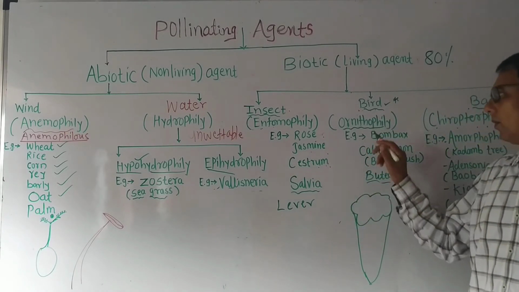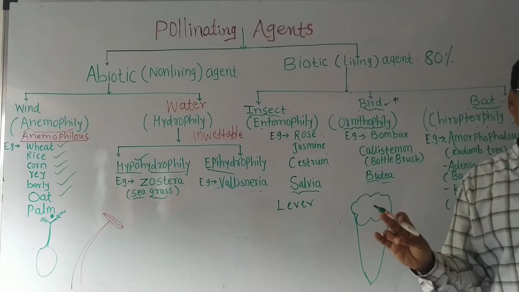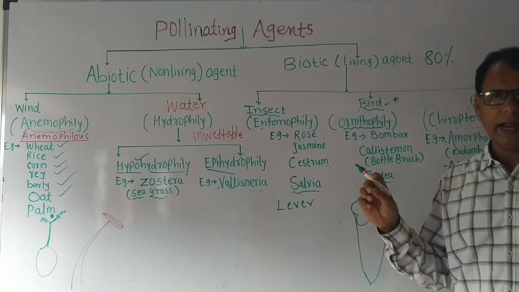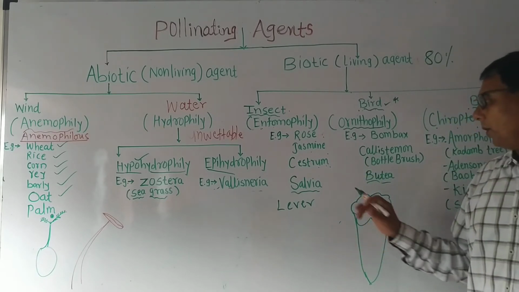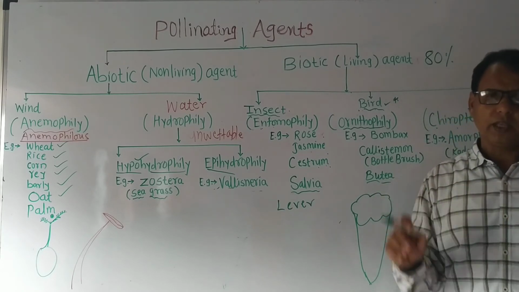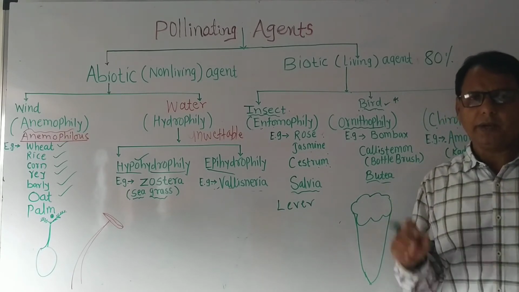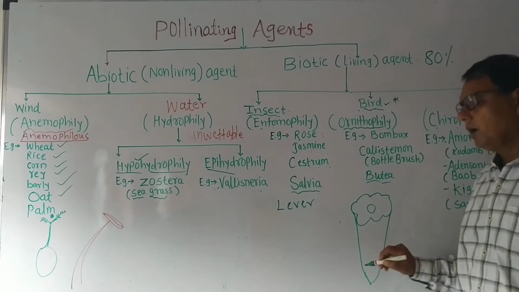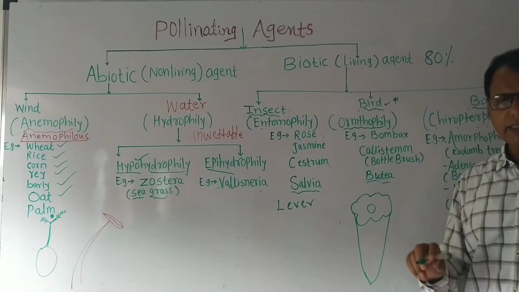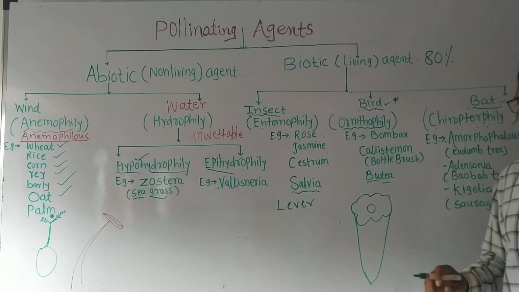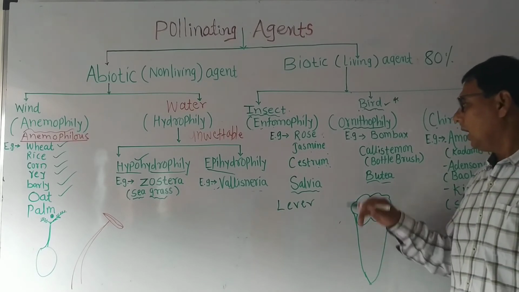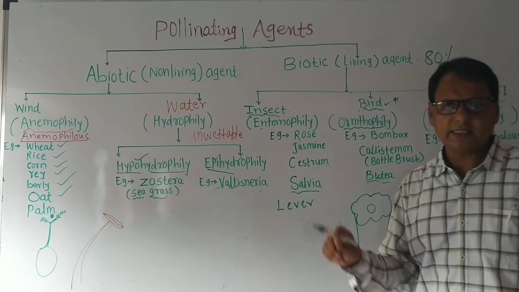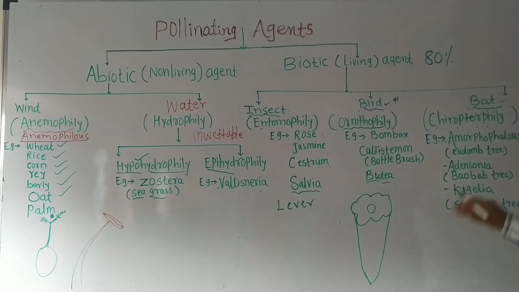What are the points? Number one, the flower is large and bright in color. Second, the pollen grains are sticky and spiny. Third, the flower has a large amount of dilute nectar, and the corolla is tube shaped, funnel shaped. And the flowers are without smell, because birds have less sense of smell. Now move toward the last point.